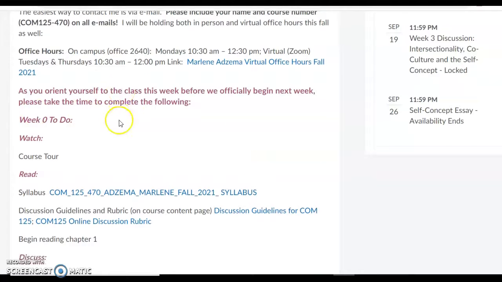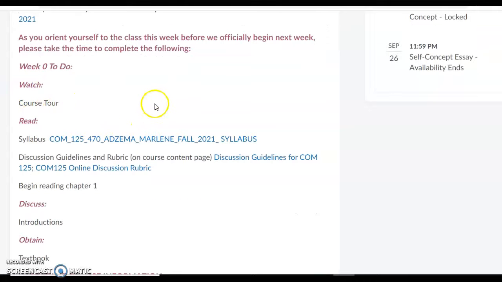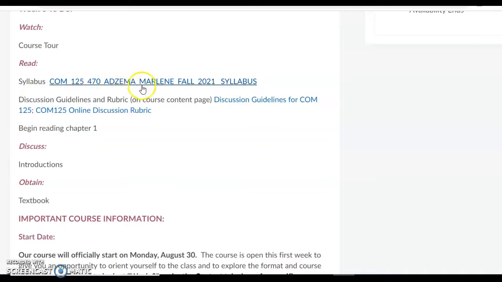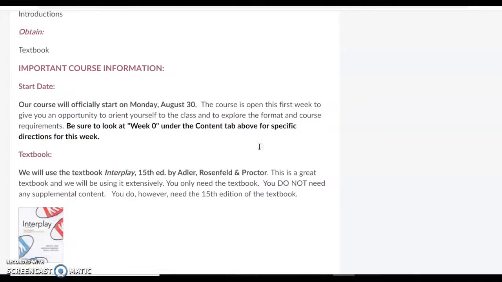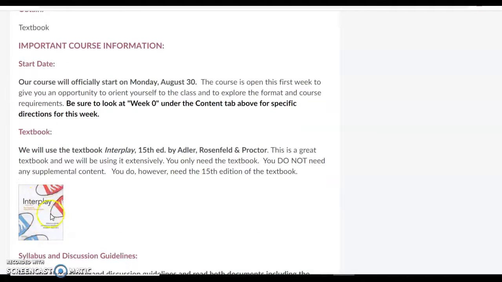And here's what you need to do this week, our course tour, which I'll link to after I finish doing it. Please read the syllabus, look at the discussion guidelines, and begin reading chapter 1 in our text. So here's a copy of what our textbook looks like, Interplay. You will need the 15th edition of the text.